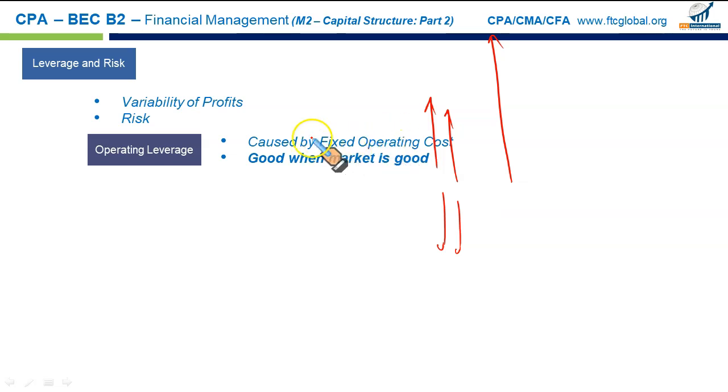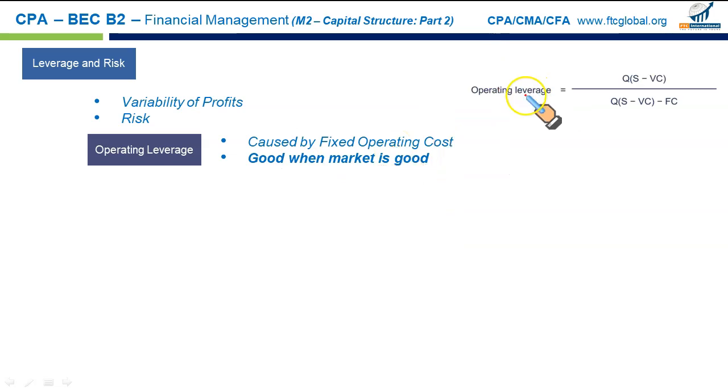So leverage is good as long as the market is good, financial or operating. Leverage is good if the market is good. If the market takes a downturn, you will be in serious trouble. How do we calculate the operating leverage?